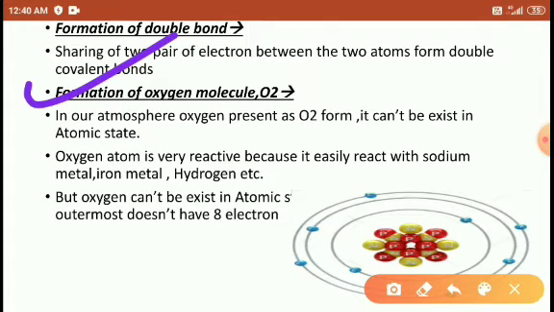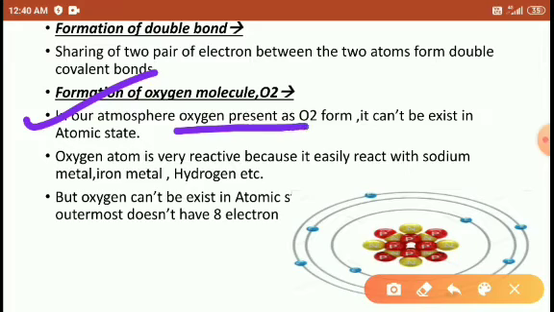Formation of oxygen. In the atmosphere, oxygen is present, and between the oxygen atoms a double bond exists. So we know that in our atmosphere oxygen is present as O2.